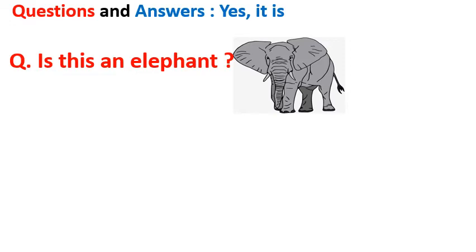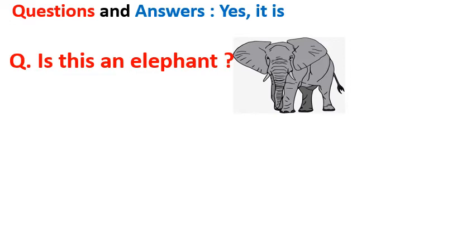Check the first question, children. Is this an elephant? Now, is this an elephant is a question. We have to give an answer now. Check the picture. What do you think? Is this an elephant, children? Yes, sahi. Yes, this is an elephant.